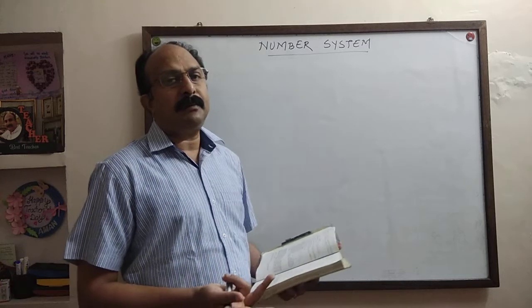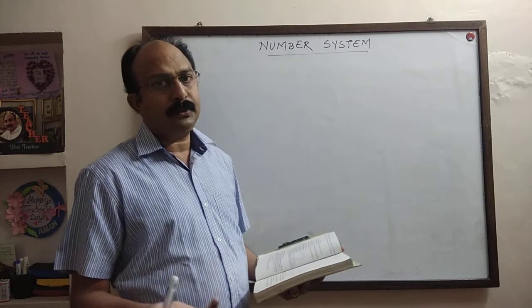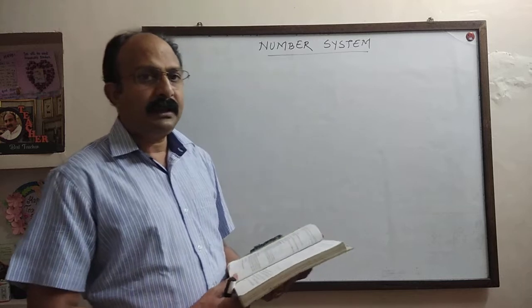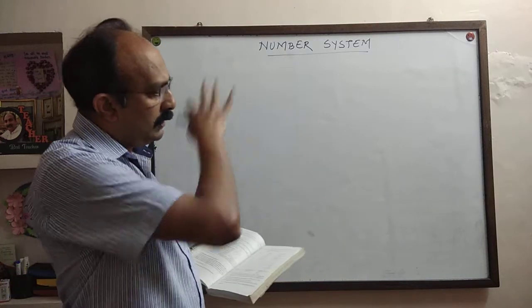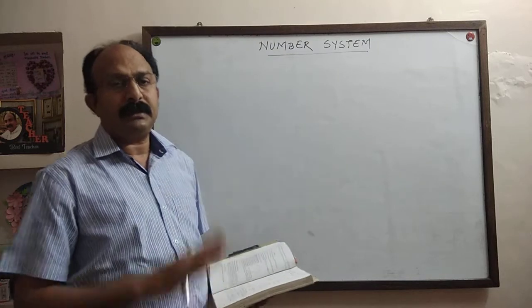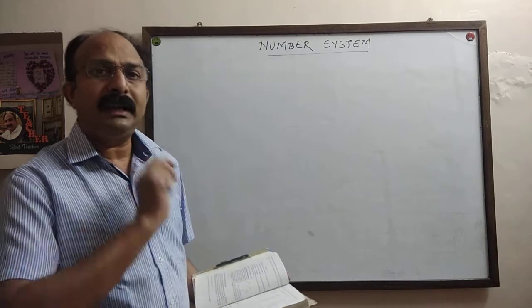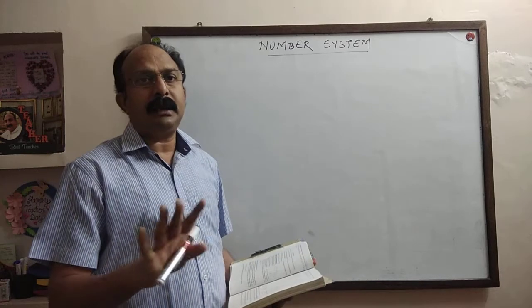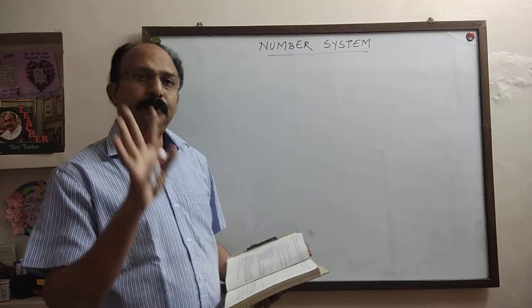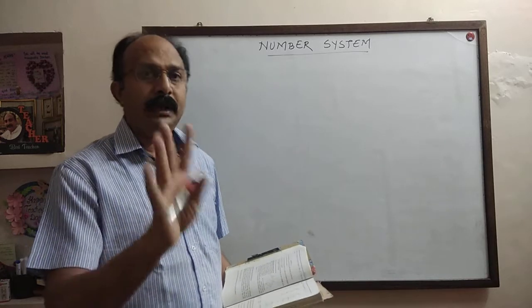This is true. In the previous class we saw that all types of numbers come under the name real number. So an irrational number is also a real number.